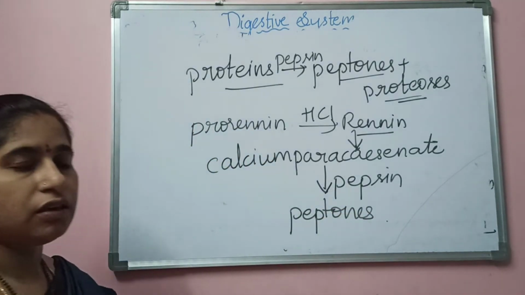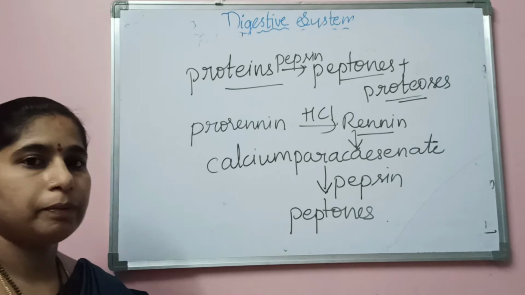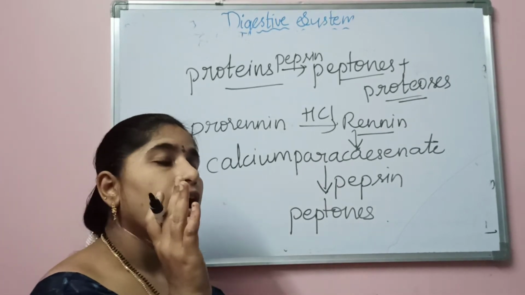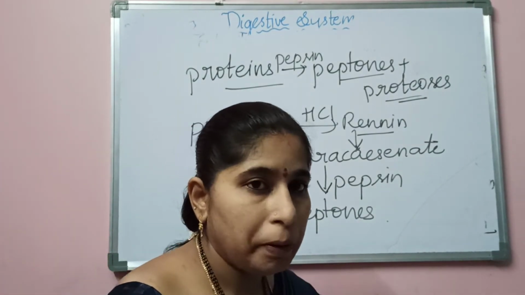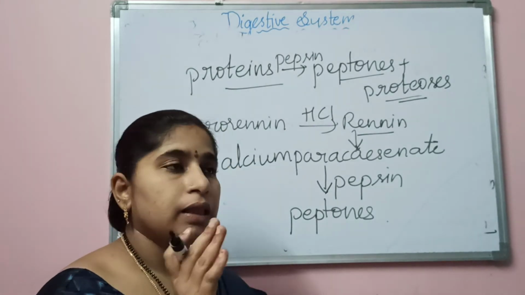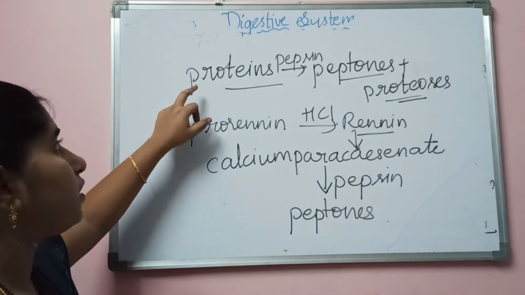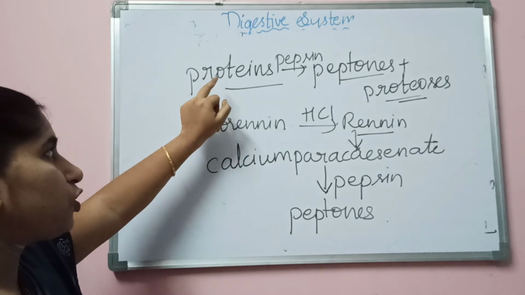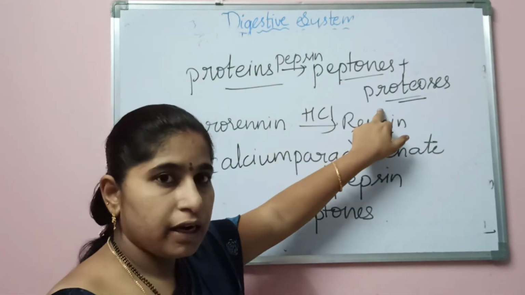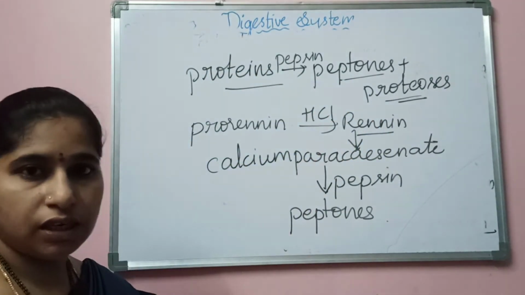First, HCl acts upon pepsinogen and prorenin, converting pepsinogen into pepsin and prorenin into renin. Pepsin helps in the conversion of proteins into peptones and proteases, their simplest forms.